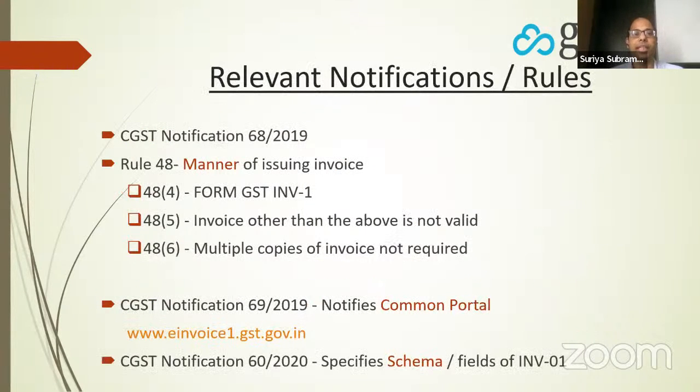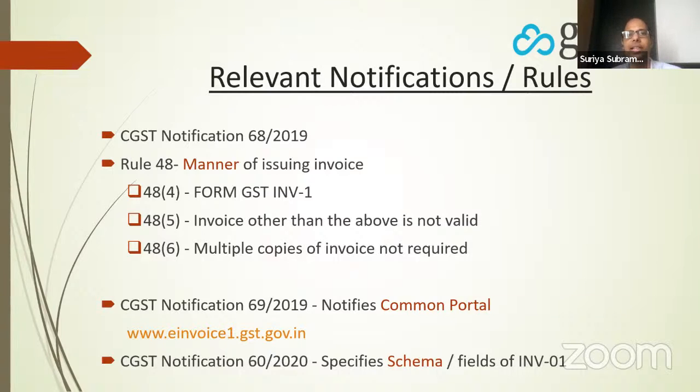Here are the relevant notification and rules that define what the e-invoicing provisions are. The CGST notification 68/2019 essentially defines what is an e-invoice and who is required to issue an e-invoice. So what it says is that there is a sub rule 48 sub rule 4. It says that this is the structure of the e-invoice as issued by the government, and any taxpayer for whom e-invoicing is applicable has to generate invoice in that particular structure as issued by the government and get it registered with the government and receive an invoice reference number.